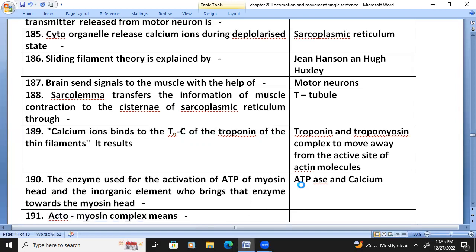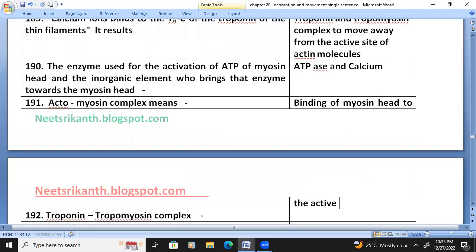Actomyosin complex means binding of the myosin head to the active site of actin. The troponin tropomyosin complex is TNT binding with tropomyosin.